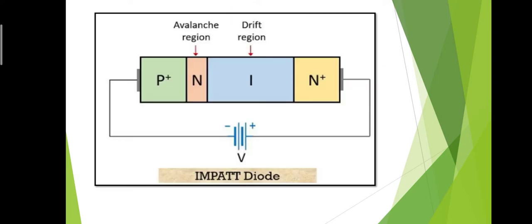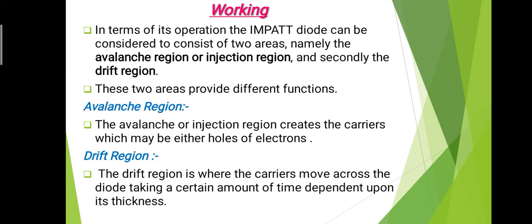Now this is the diagram for the impact diode. There are 4 regions, that is P plus, N, I and N plus, and the N region is the avalanche region and the I region is the drift region. So we have already considered these 2 regions in the impact diode, and these 2 regions are very important. The whole working principle depends on these 2 regions, that is the avalanche region and the drift region, and this diode is connected to the external supply, that is a battery, and from that we have to consider how it works and how it is useful for the generation of current.